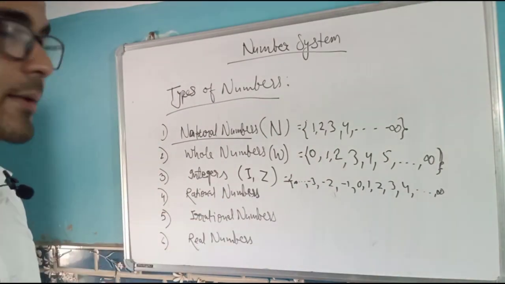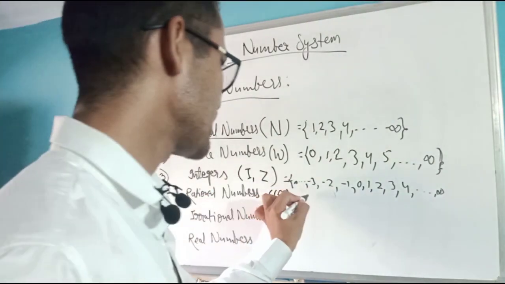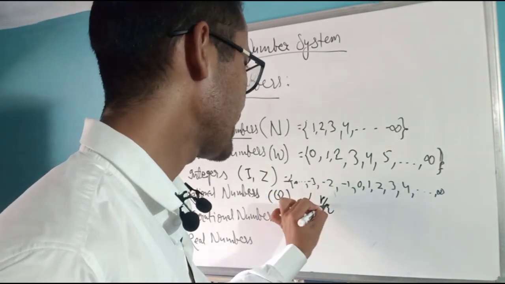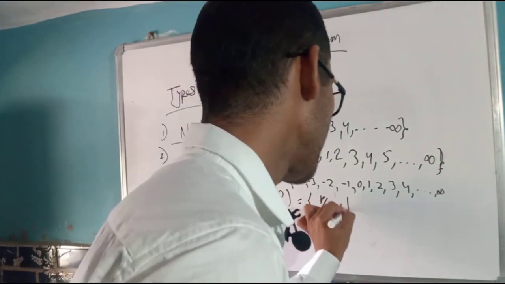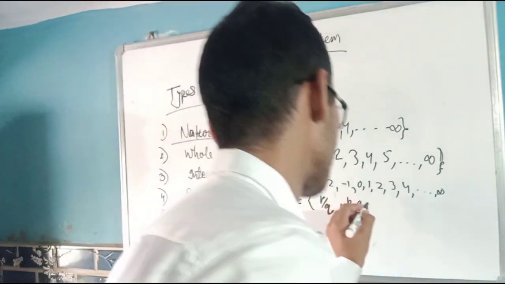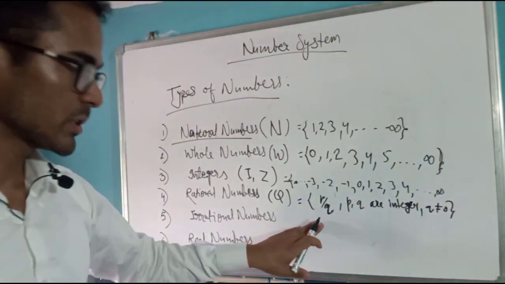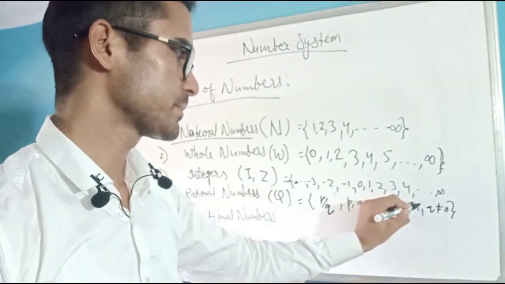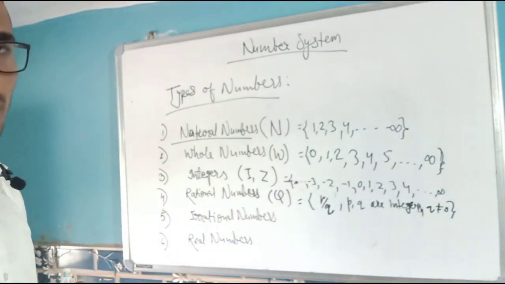The fourth type of number is the rational number. Rational numbers are denoted by Q. Q stands for quotient: numbers which can be expressed in P by Q form, where P and Q are integers and Q is not equal to 0. All those numbers which can be expressed as P by Q, where P and Q are integers and Q does not equal 0, are called rational numbers.